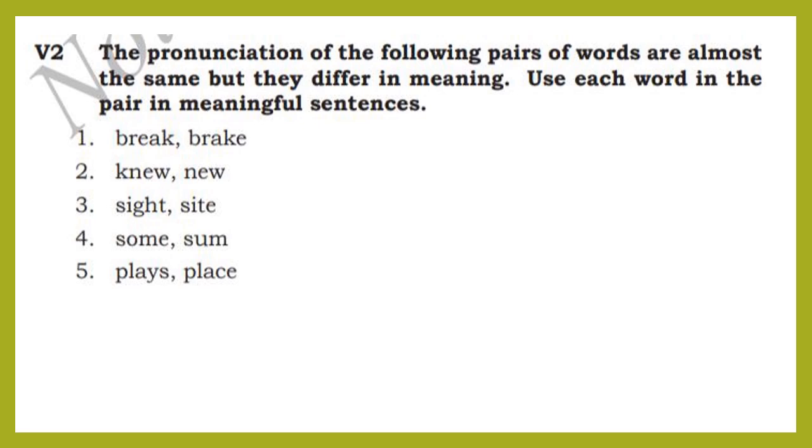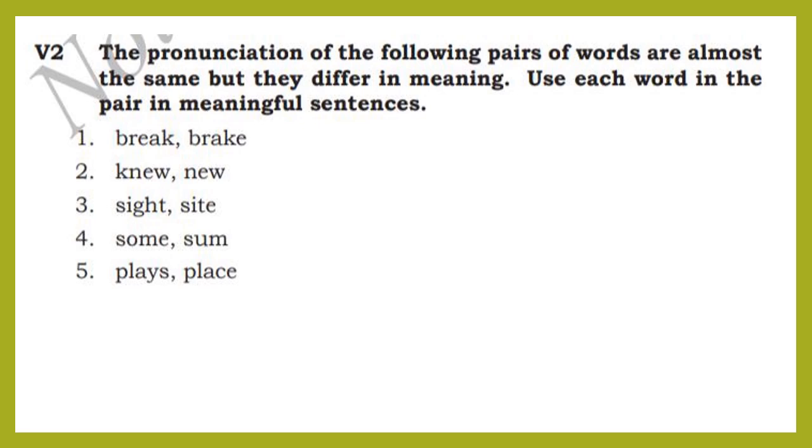Here, we should use each word in the pair and make a meaningful sentence. For example, let us take knew and new. K-N-E-W, knew: she knew what he meant. N-E-W, new: my pen is new. You can do the other words as your homework, dear children. And this is about homophones.